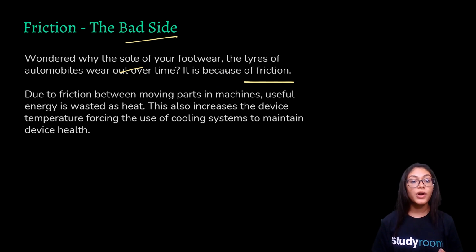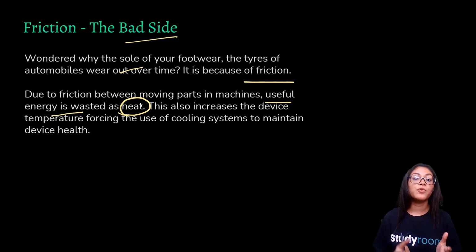Due to friction, between the moving parts in a machine, useful energy which is very important is wasted as heat. Now, because heat is released, the temperature of the device or the automobile rises, and therefore we have to install some kind of cooling system to maintain the device health. That is, we install air conditioners, right?